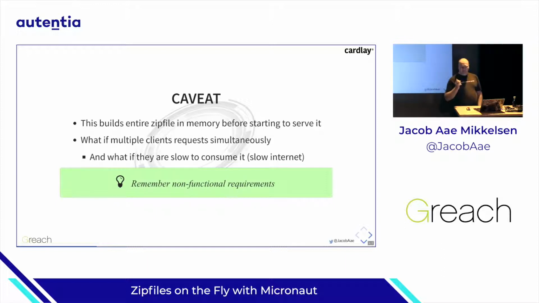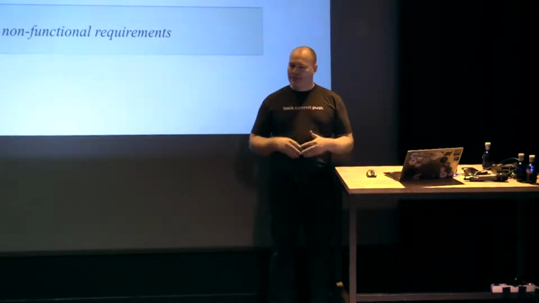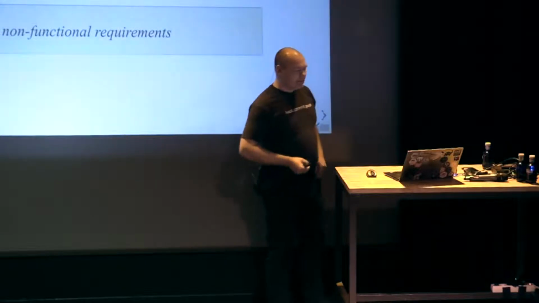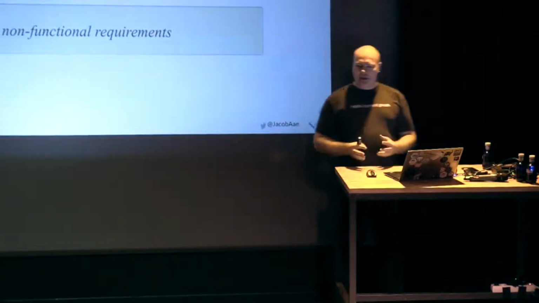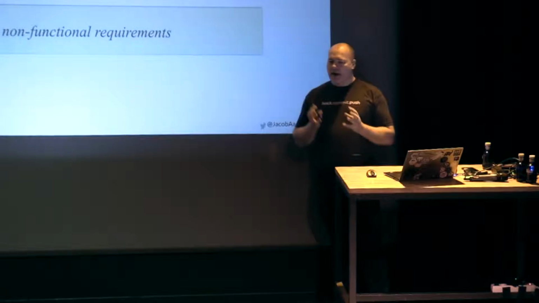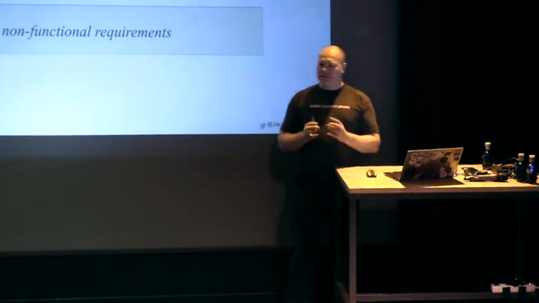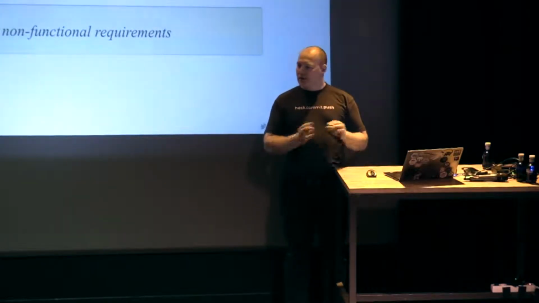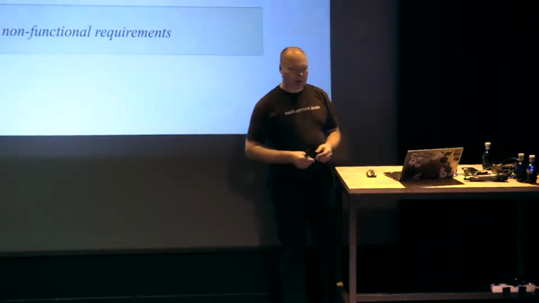So, remember the non-functional requirements at all times. If you have more than one user on your local machine, things might become different. What the solution does is it builds up the entire zip file in memory before starting to serve it. So on my local machine, this of course worked brilliantly.